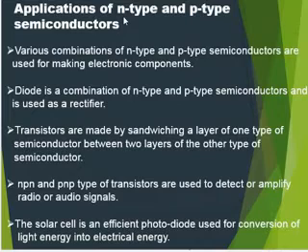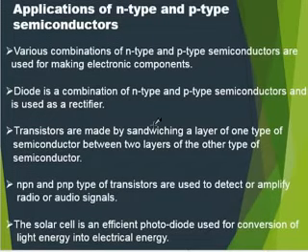So N type semiconductors are made by doping silicon and germanium with elements which are electron rich, that is group 15 elements, whereas P type semiconductors are prepared by adding impurities of elements of group 13, which are, you can say, P for positive, and they have fewer electrons compared to silicon and germanium.